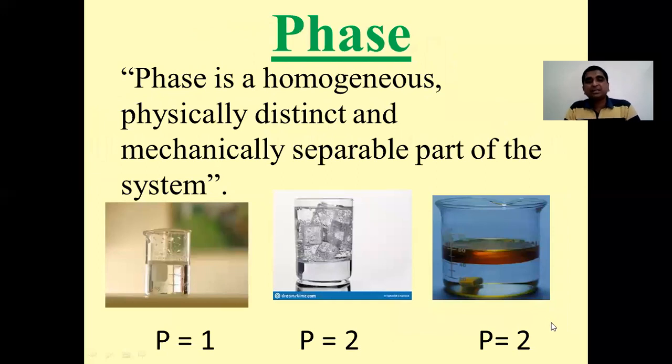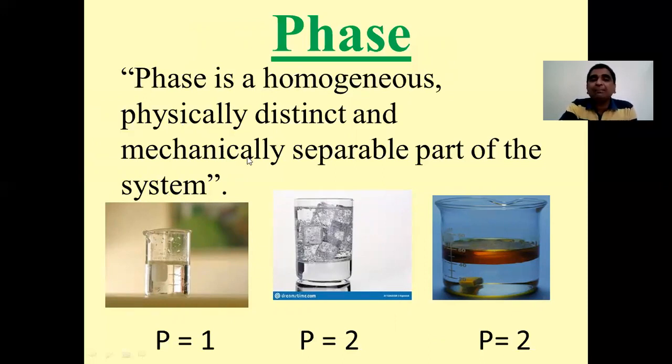Now the next definition is of phase. What is meant by phase? Phase is simply a part of the system. And how should that part be? Firstly, it should be homogeneous. Homogeneous means it should be completely uniform. The second condition is that the part should be physically distinct. My eyes should observe that part as distinct from other parts. That is said to be physically distinct.